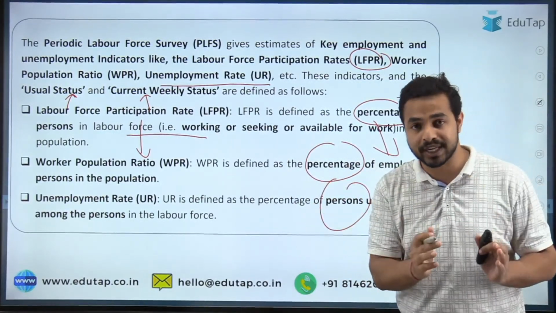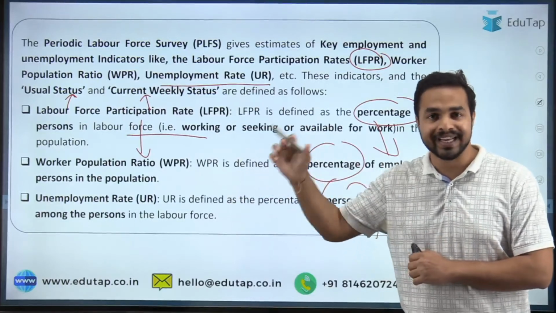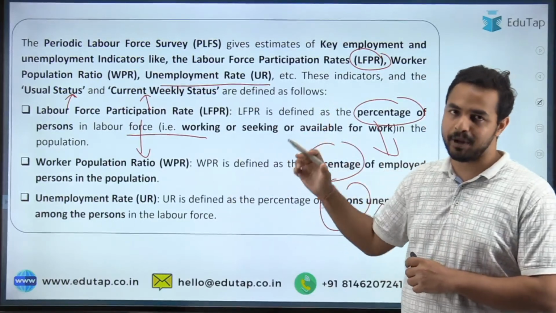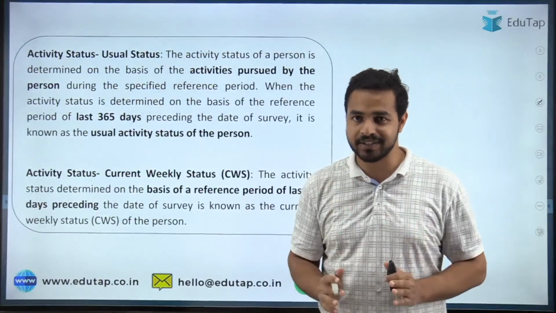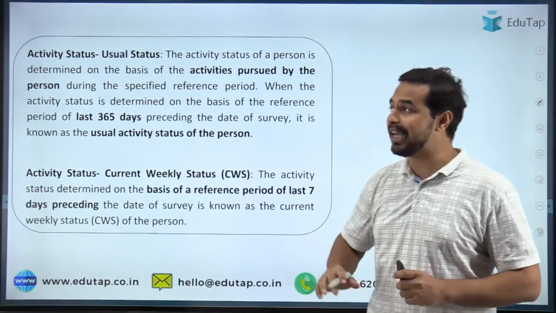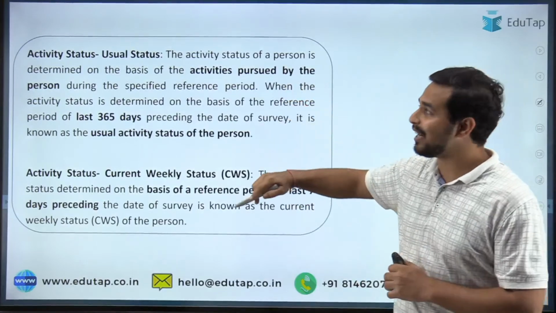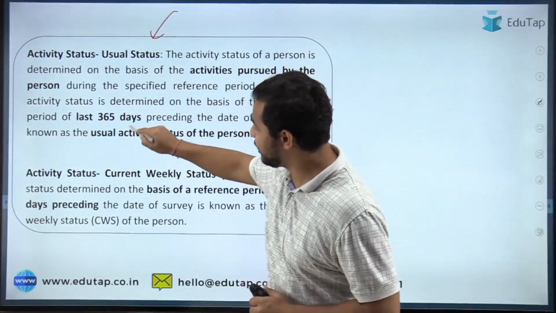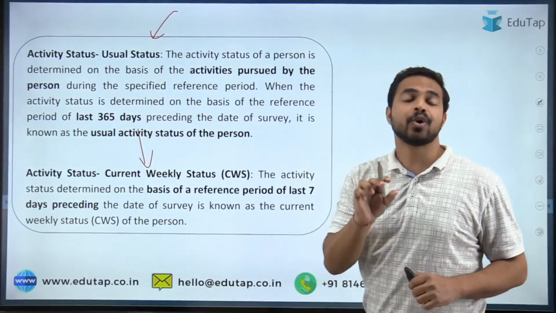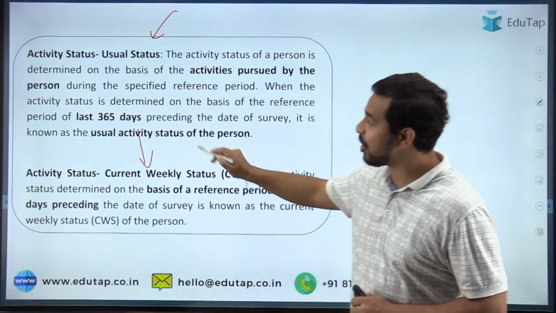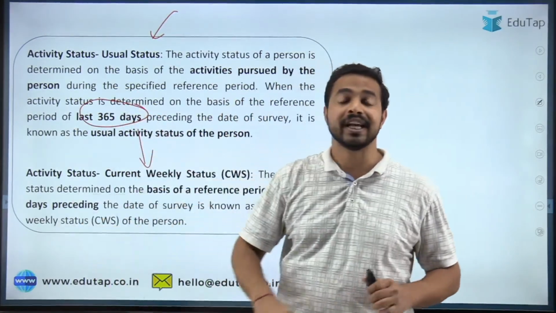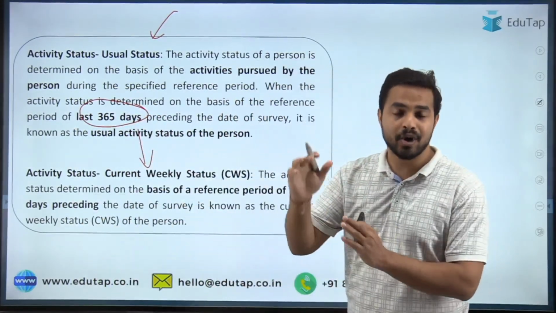That means the people inside the labor force who are unemployed, that is basically called the unemployment rate. Now let's move on to another important concept, the activity status. There are two kinds of activity status, the usual status and the current weekly status. The usual activity status is the status for the reference period of the last 365 days, whether the person was employed or not.